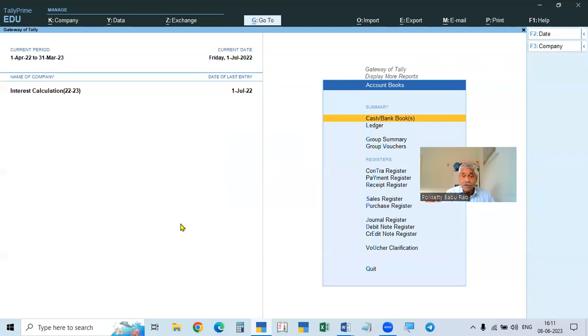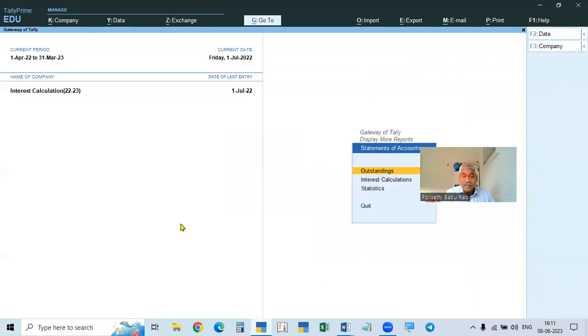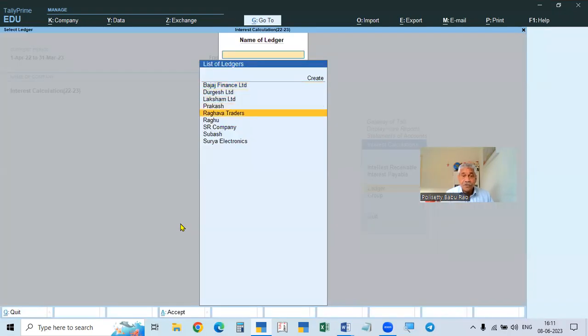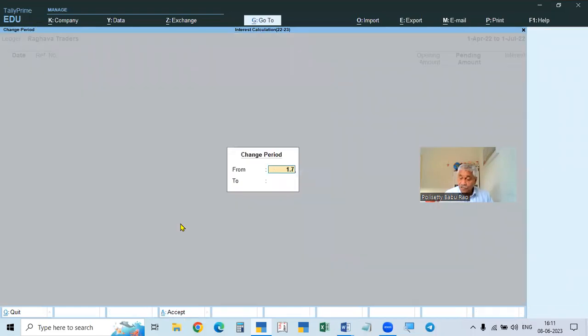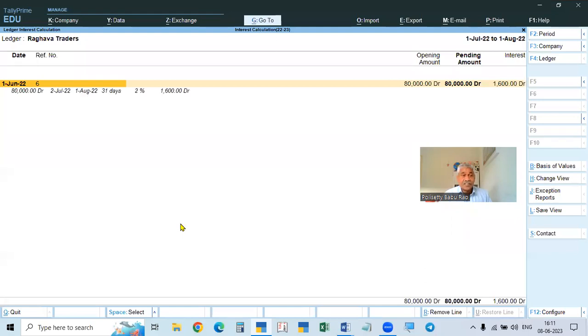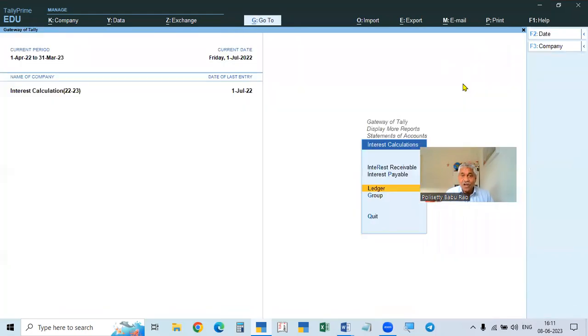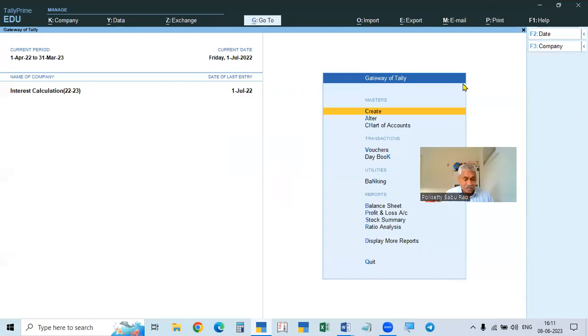Now we see again, we go to interest calculation ledger. We go to the next period from 1st July to 1st August. From 1st July to 1st August, it is calculating from 2nd July, say next day from 2nd July to 1st August, 1,600. See the pending amount 80,000 only. Every time it will show 80,000 only. So now you will transfer this amount also.